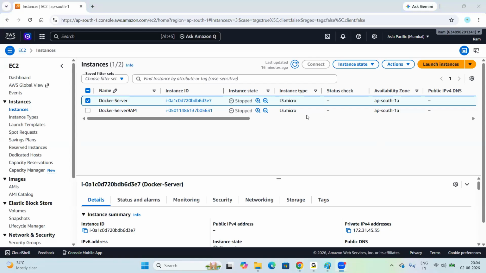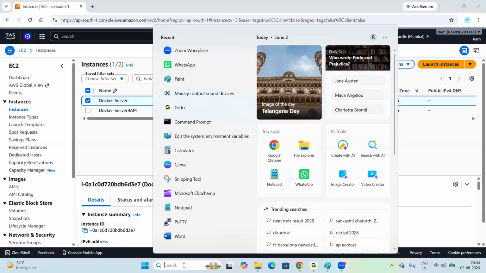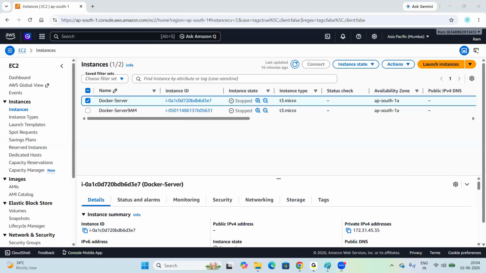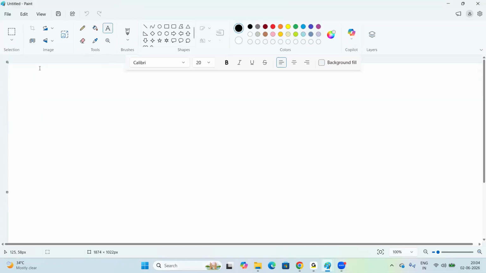So any other questions, anyone? Right. So today we are going to start EC2, which is the first service. EC2, it's an Elastic Compute Cloud.